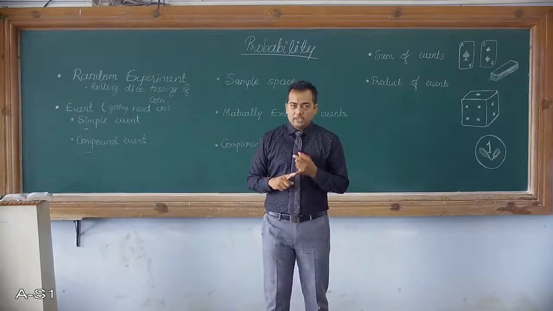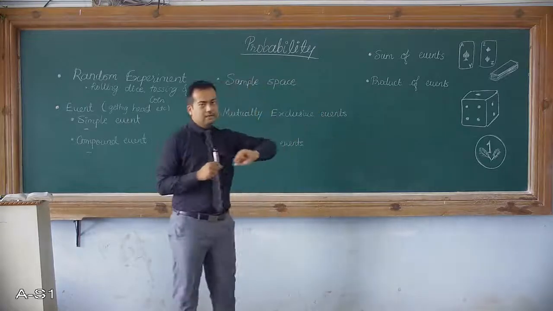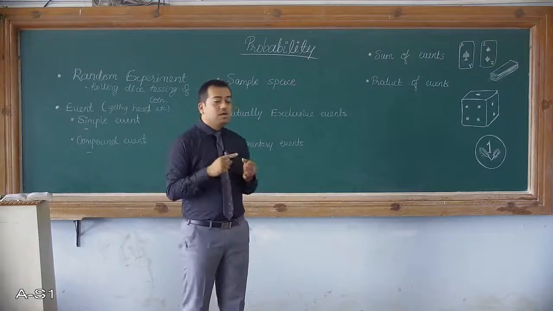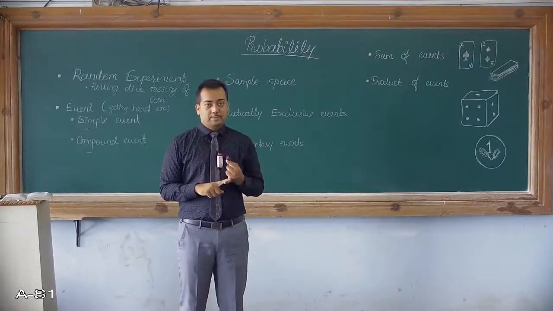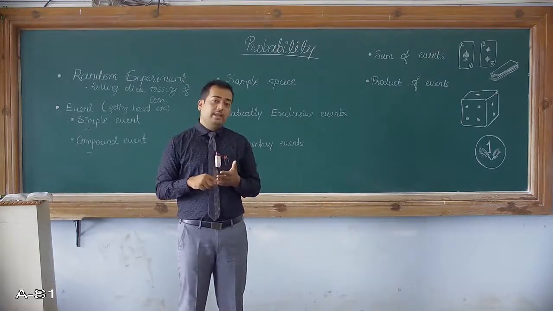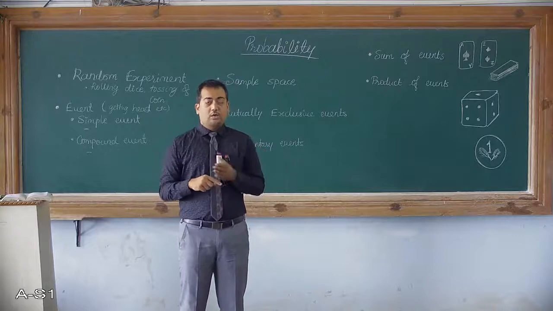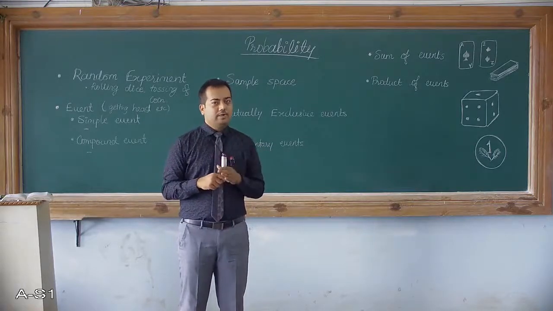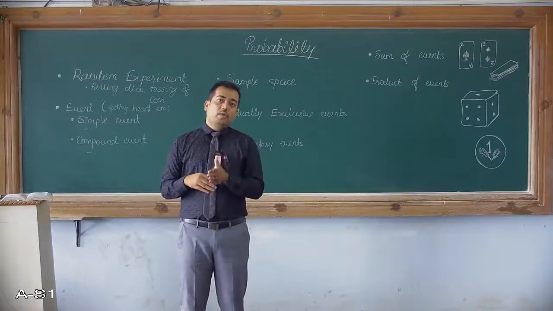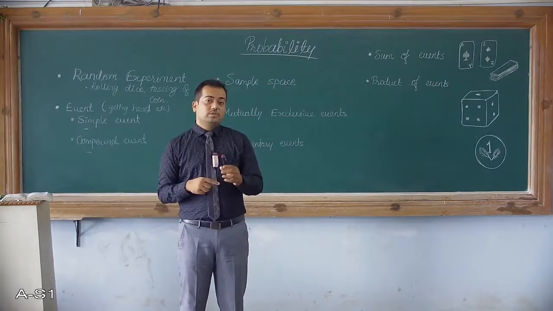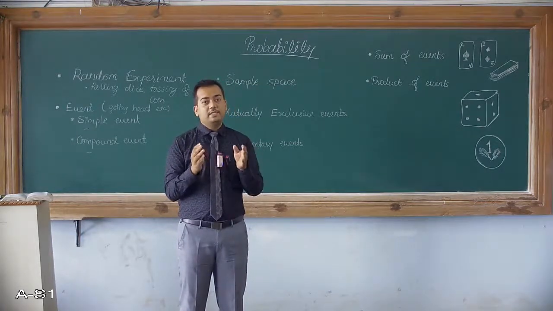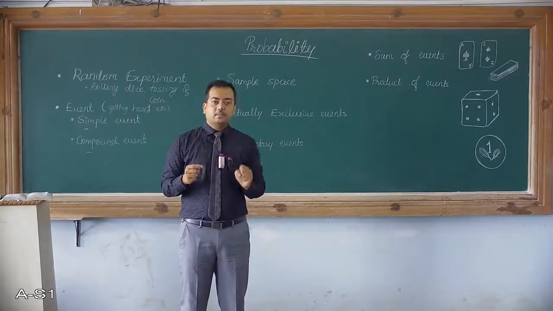If you take one more example, drawing of a card, and if you are getting a king card, then this king card can be from any suit. So now this also becomes a compound event, because it's not only the king card, it can be black or it can be red, or it can be spade, diamond, or the other two suits. So this is called a compound event, where multiple events are occurring, and that together you call the compound event.